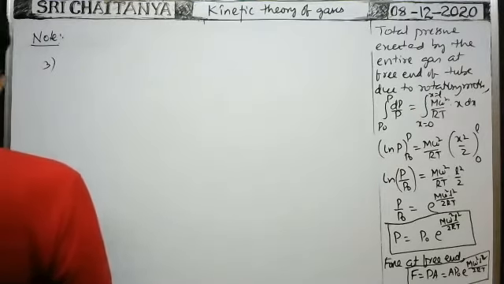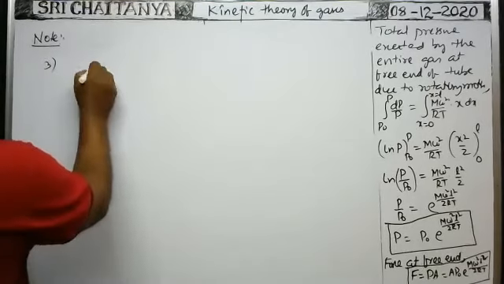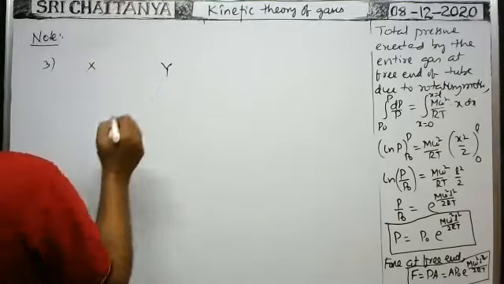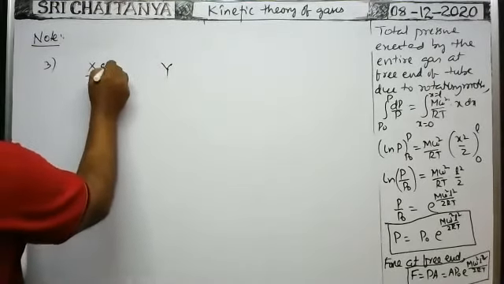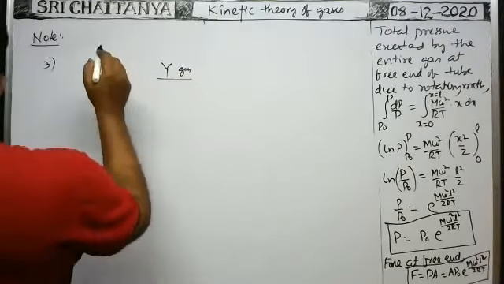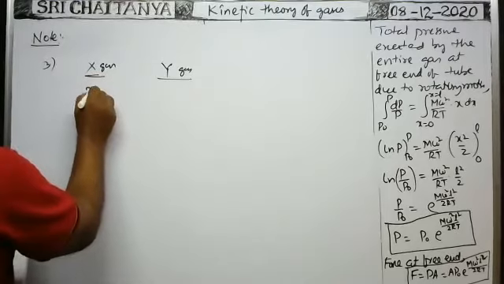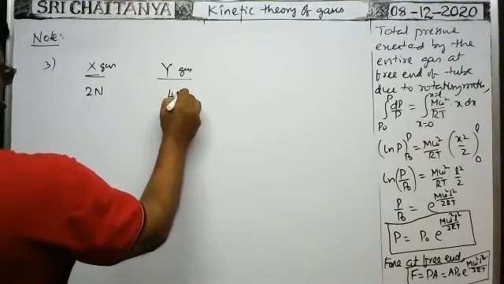Here we see in a vessel there are two gases, x and y. The x gas consists of 2n molecules, and the y gas consists of 4n molecules.